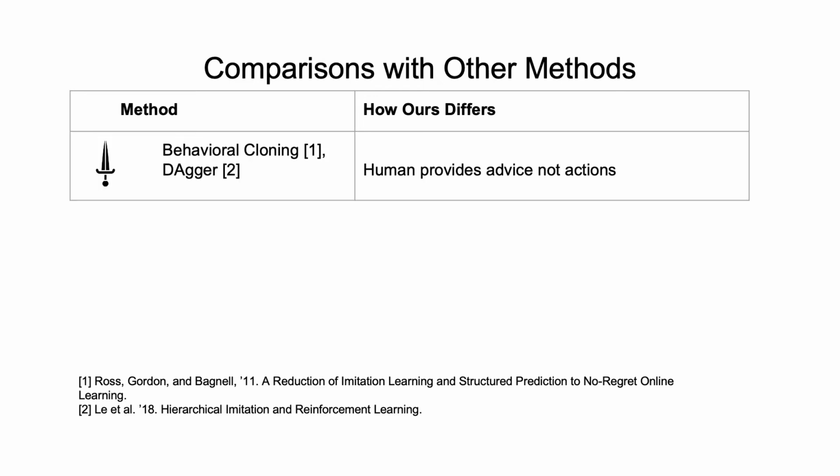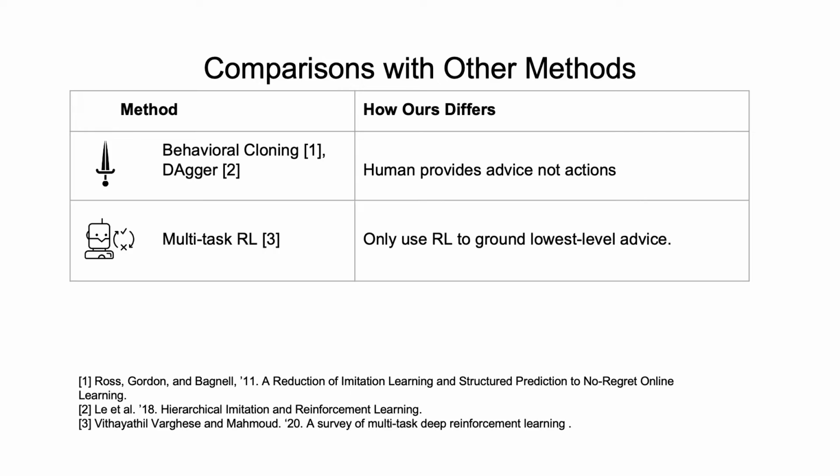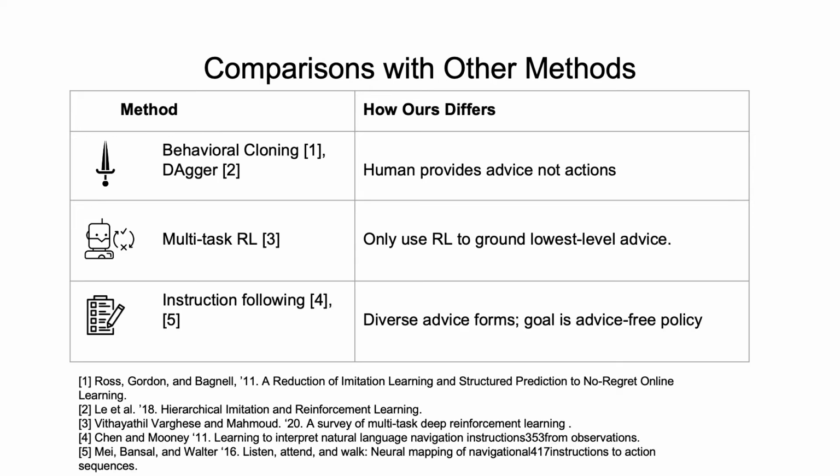Let's see how our approach compares to other popular methods. Our distillation phase is very similar to behavioral cloning and DAgger, but rather than providing an action at every time step, the human just has to provide occasional high-level advice. Unlike a pure multitask RL setup, we only use RL to ground the lowest-level advice form, after which we use more sample-efficient behavioral cloning for the rest of training. Finally, our method differs from instruction following in that we can learn from arbitrary prescriptive advice, not just instructions, and that the advice-conditional policy is only an intermediate which helps us learn an advice-free policy.